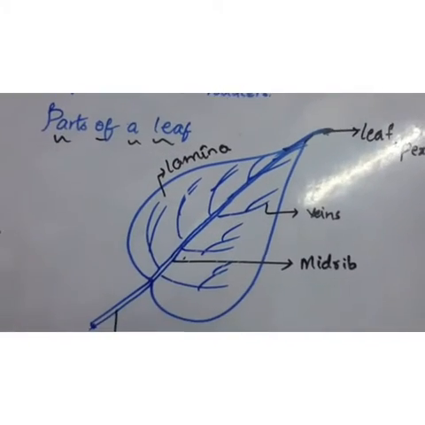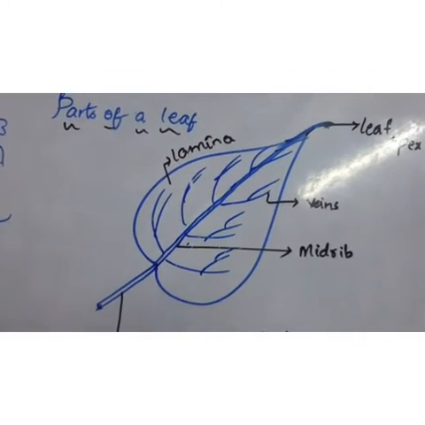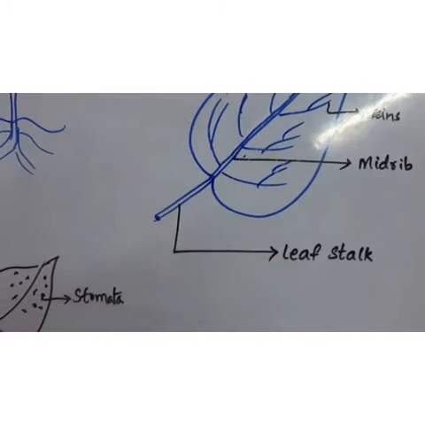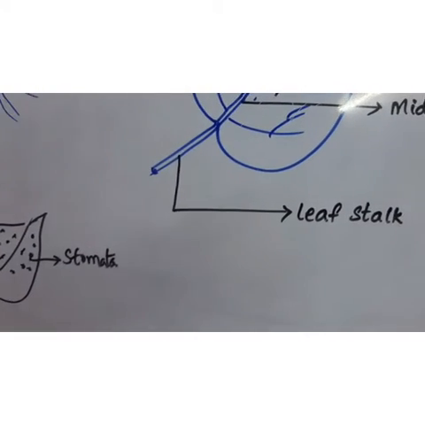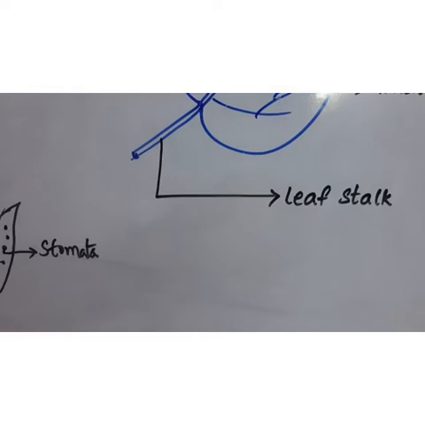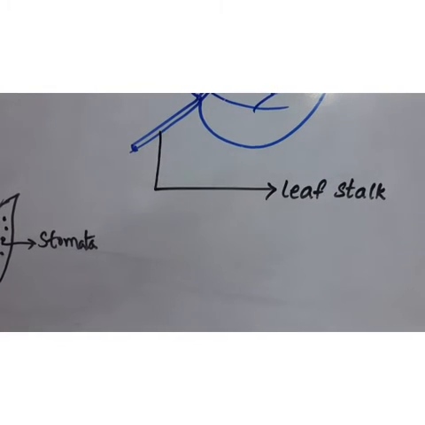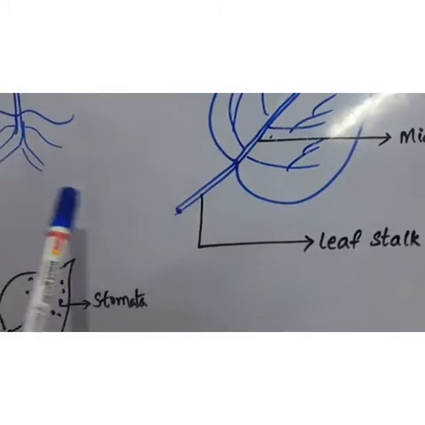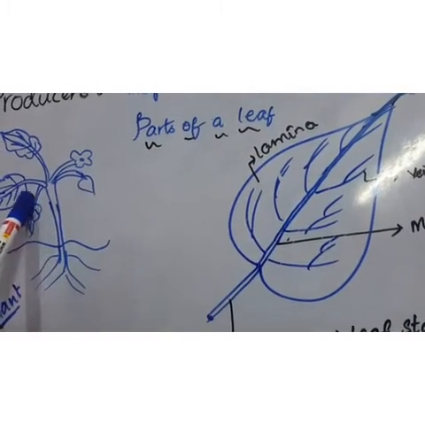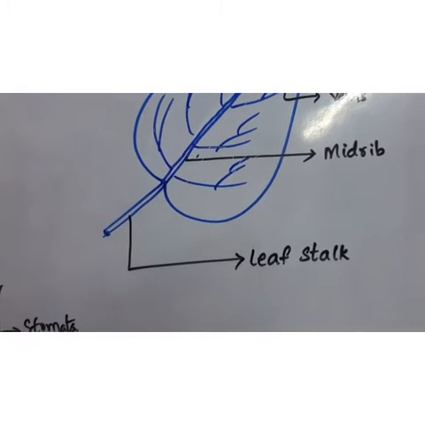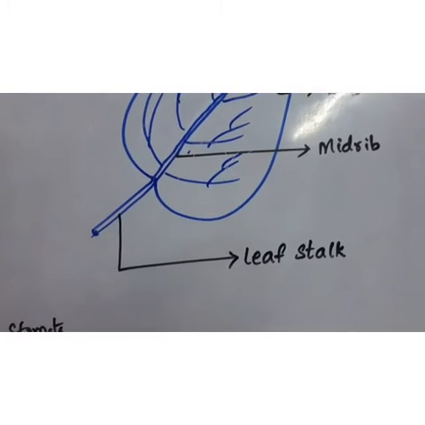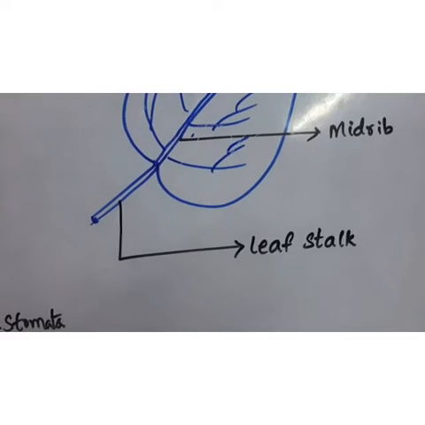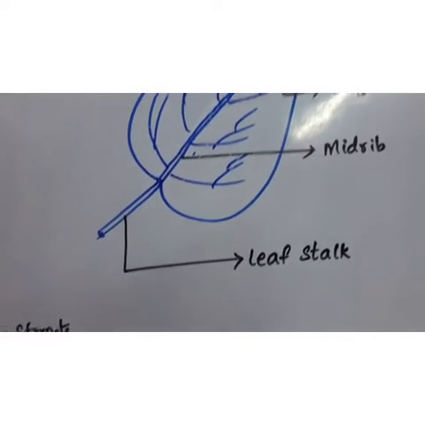In the online class we'll take a leaf and I'll make you understand everything. Now this one, the leaf stalk. The part of the leaf that attaches to the stem, or otherwise the branch, is known as the leaf stalk.